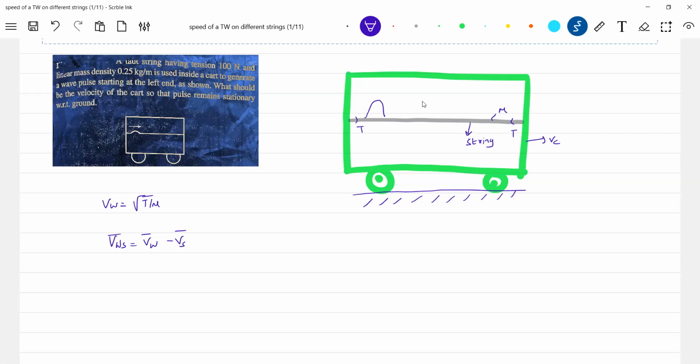Now what is VW? I want students to think once. This is something very important. Just analyze once. The speed of the wave, on a string, what is it? Under root of T by mu.